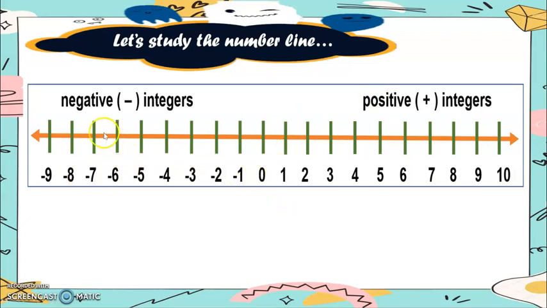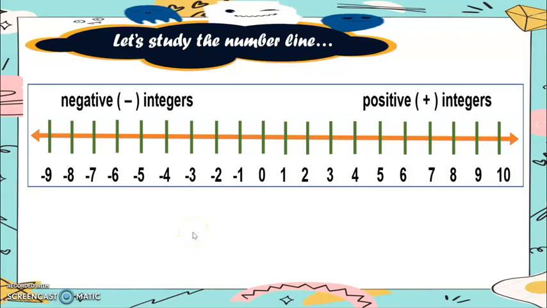To the left of zero, we have all the negative integers: negative 1, negative 2, negative 3, negative 4, negative 5, negative 6, negative 7, negative 8, negative 9, and so on. The numbers to the left of zero, which are negative integers, are less than zero. So, class, zero is not the smallest number. There are numbers smaller than zero, and these are negative integers.